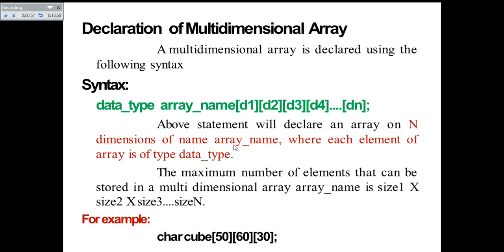For example, if you are going to have a cube array, you can have char cube of 50 60 30. In this case, you can have the cube size as 50 by 60 by 30.